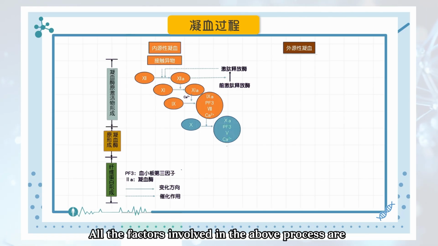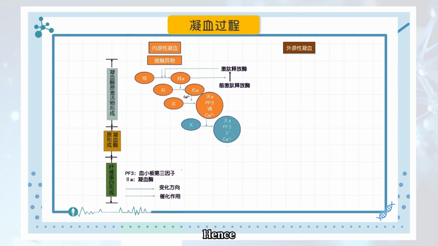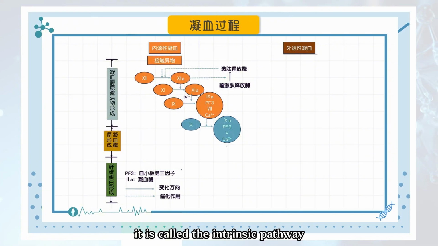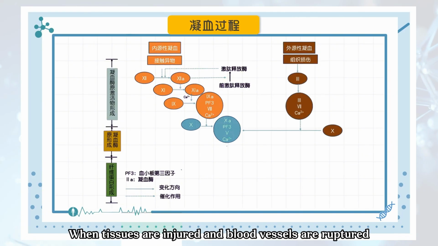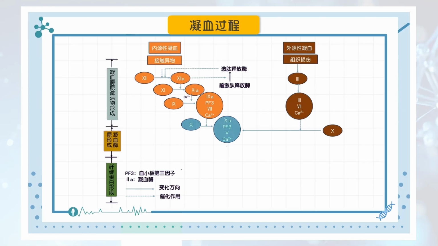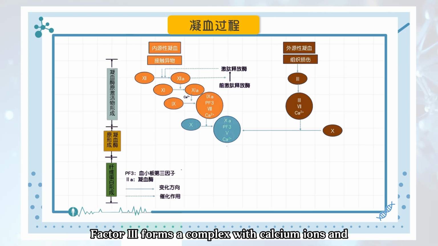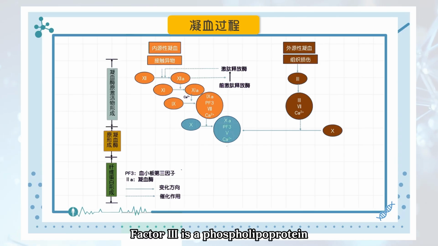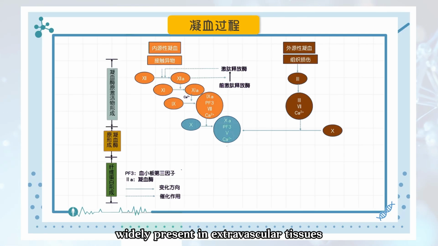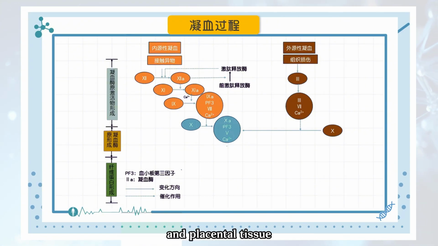All the factors involved in the above process are present within the plasma inside the blood vessels. Hence, it is called the intrinsic pathway. The extrinsic pathway is initiated by factor III. When tissues are injured and blood vessels are ruptured, the tissues release factor III into the blood. Factor III forms a complex with calcium ions and factor VII from the plasma, which activates factor X. Factor III is a phospholipoprotein, widely present in extravascular tissues. It is particularly abundant in the brain, lungs, and placental tissue.